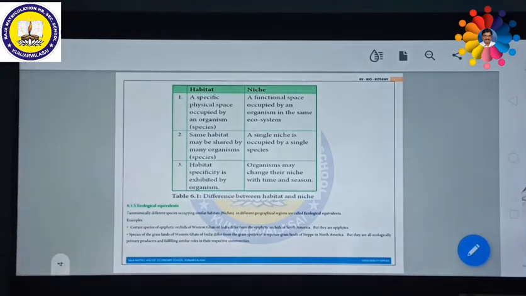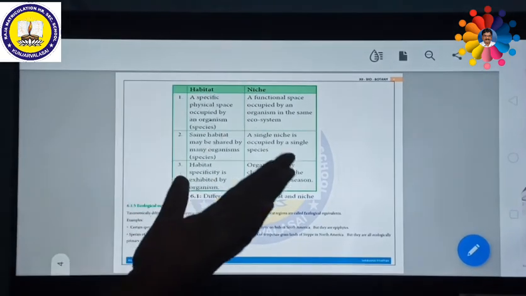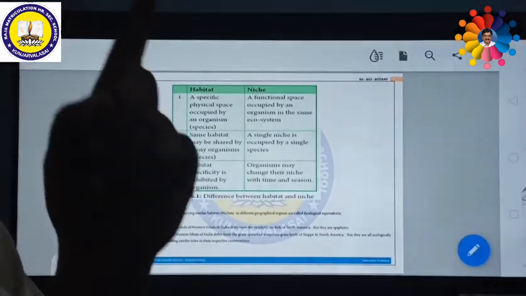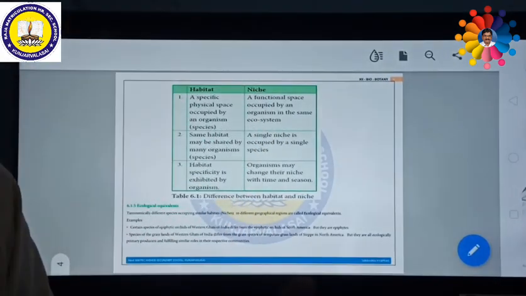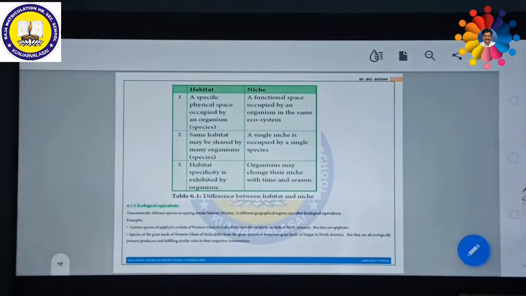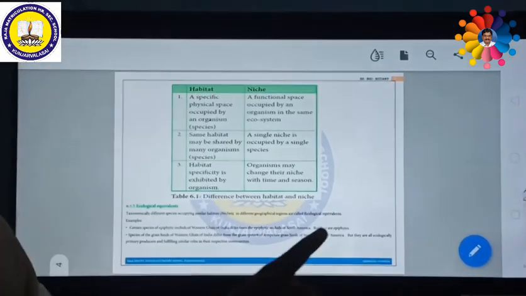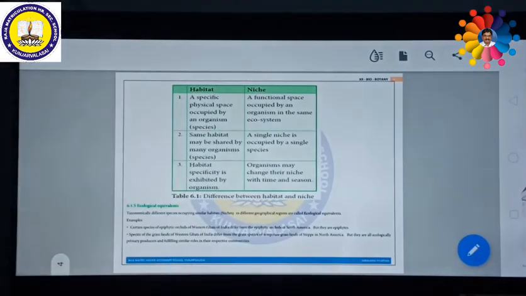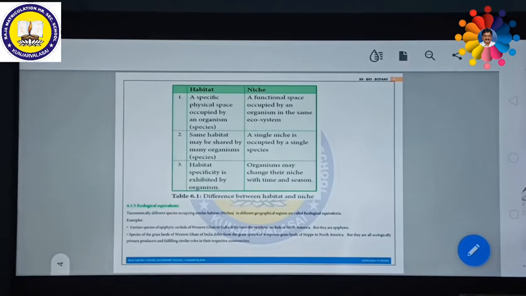That means the habitat might have various other species also living together. But in a niche, only one kind of organism, only one kind of species, will be there. So the place in which only one kind of species lives for its functional purposes is called a niche. The second point: the same habitat may be shared by many organisms, many species.